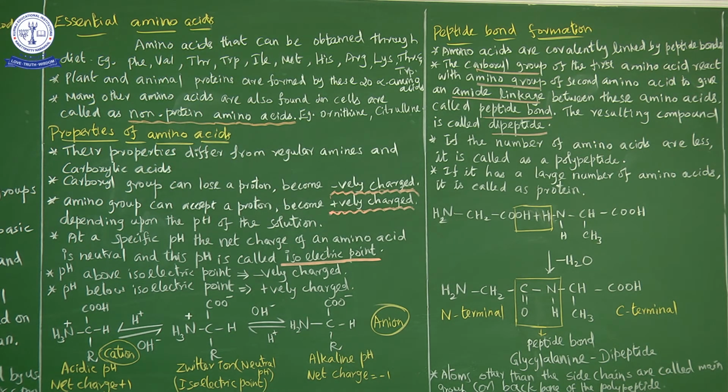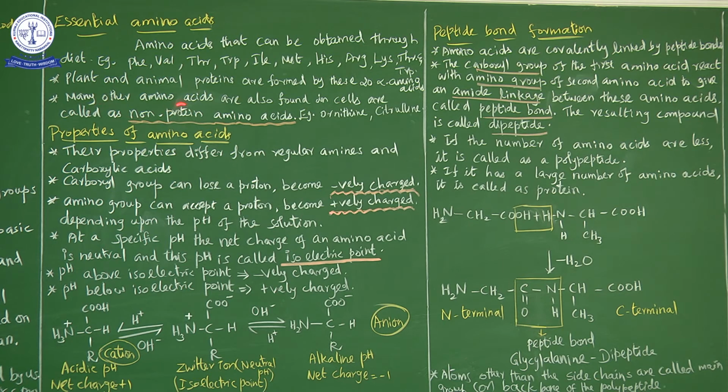Essential amino acids. So plant and animal proteins are formed by these 20 alpha amino acids. So இந்த proteins எல்லாம் என்ன சொல்லியிருக்கோம்? Proteins are the polymers of alpha amino acids. So plantல present ஆயிருக்கு protein and the proteins present in animals are formed by these 20 alpha amino acids. அப்போ இந்த அனிமல் ப்ரோட்டீன்லையும் பிளான்ட் ப்ரோட்டீன்லையும் இப்போ எதனால் ஃபார்ம் ஆயிருக்கு? Those are formed by these 20 alpha amino acids.